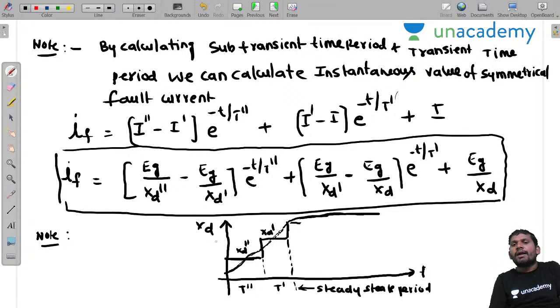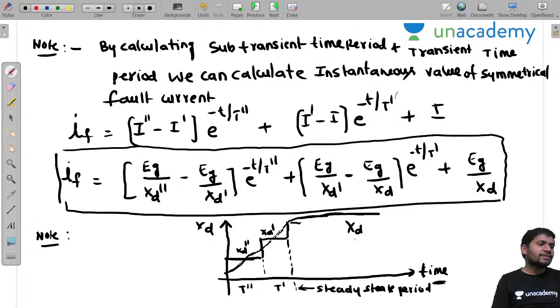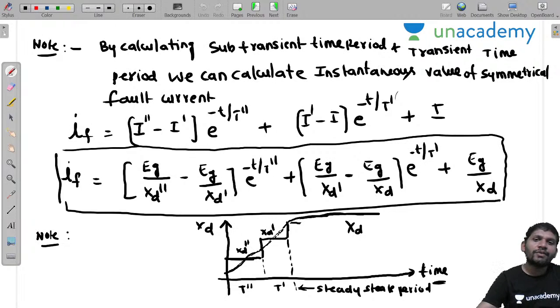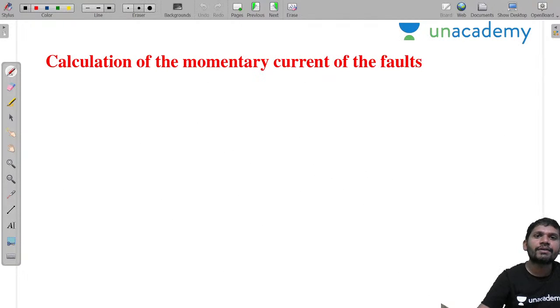This is the reactance with respect to time I am drawing, the characteristics with respect to time. That means we can get the curve like this. This reactance remains constant. What is this reactance, sir? XD. This XD remains constant. Clear, sir? Okay, this you concentrate. These are the observations from the three-phase short circuit analysis of the alternator.